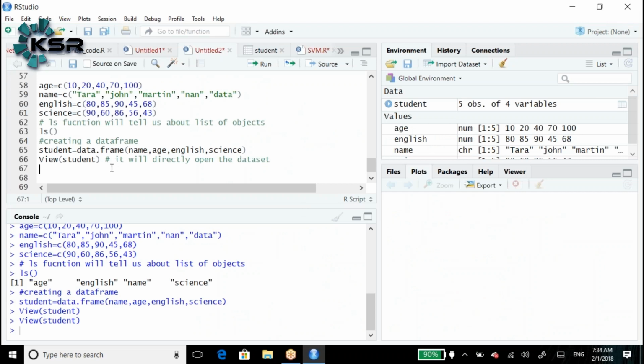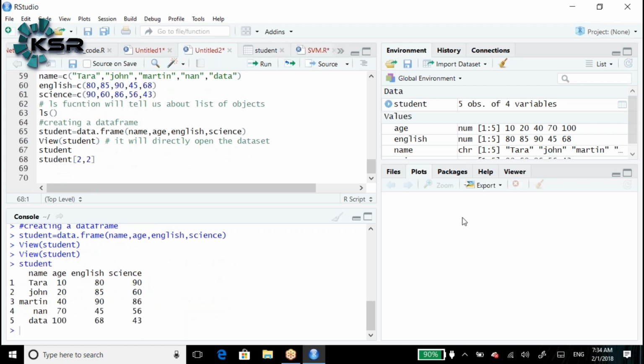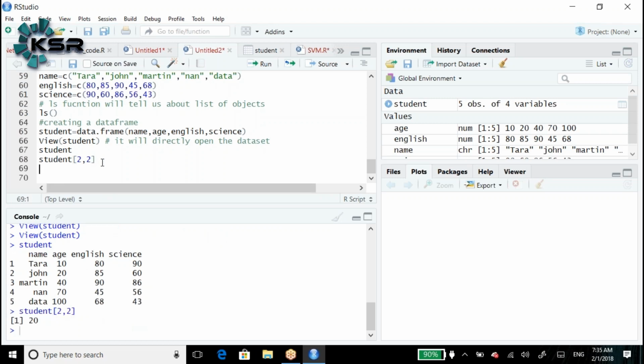Here in this case, let me play with student of 2 comma 2. Let me print the table here. We can see the output. This is the meaning of student of 2 comma 2. What value are we going to get? Second row, second column. What is the value we are going to get? 20.